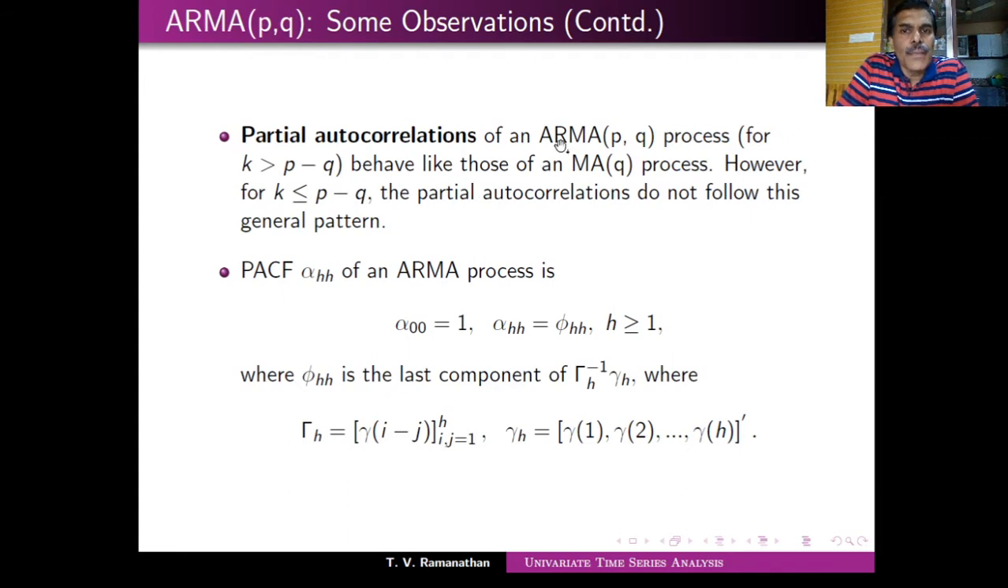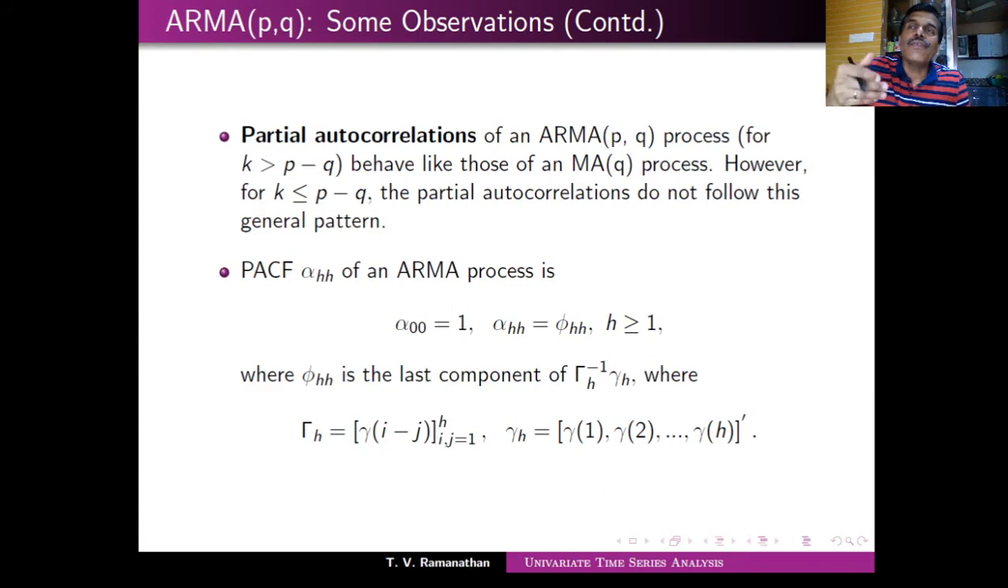The ARMA(p,q) process behaves like an MA(q) process, but not completely, only for k greater than p minus q, not prior to that. So initially there are some values which can behave in a very different manner. So you may not be in a position to say, and this p minus q changes. Like I can't say after order 2, or I can't say after order 3.